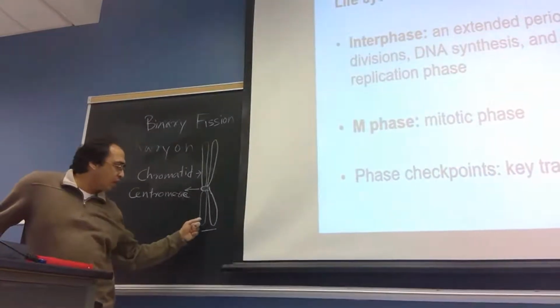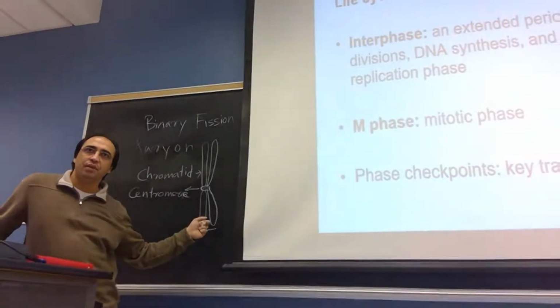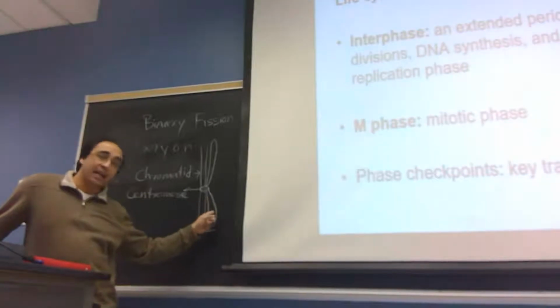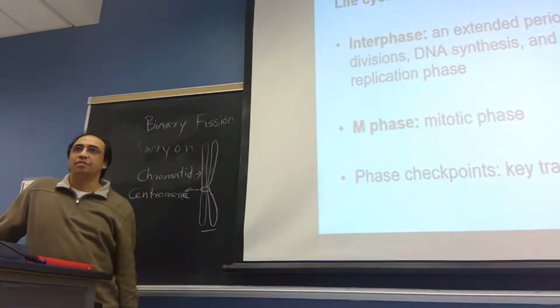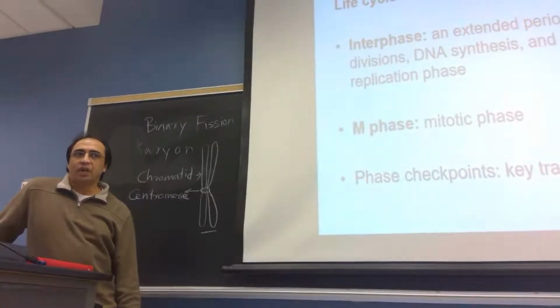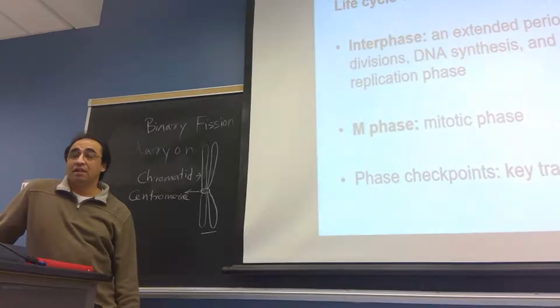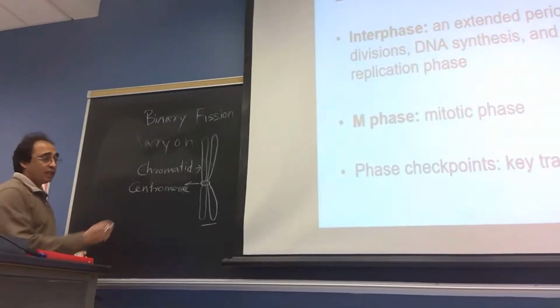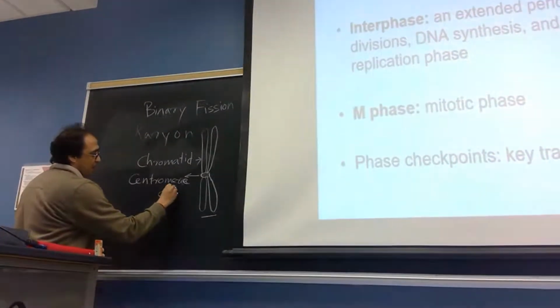What is the relationship between one chromatid of one chromosome and the other chromatid of that same chromosome? What term can we use? Sister chromatid. So these are called sister chromatids.